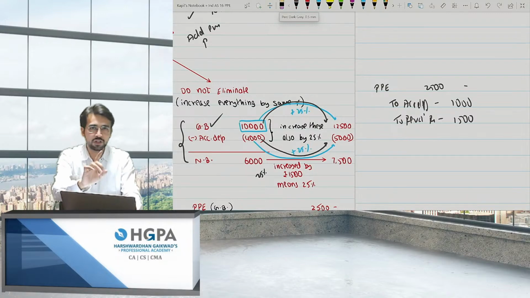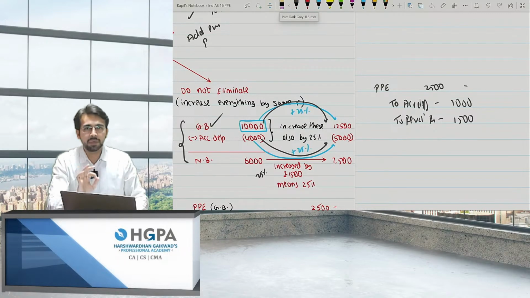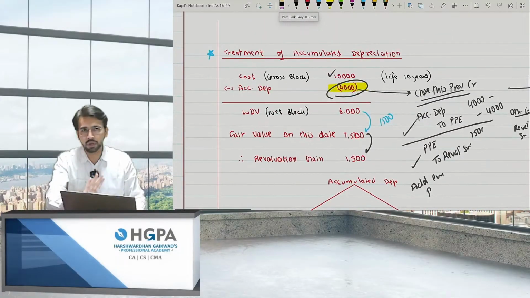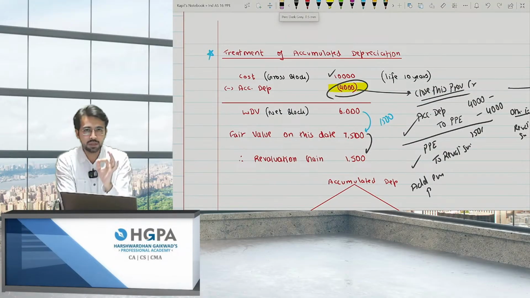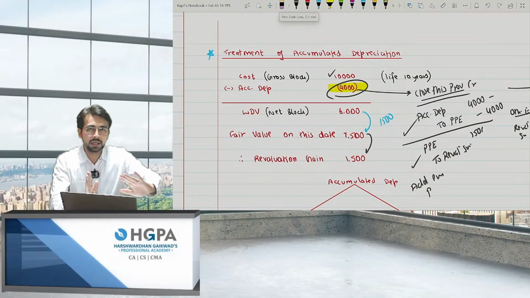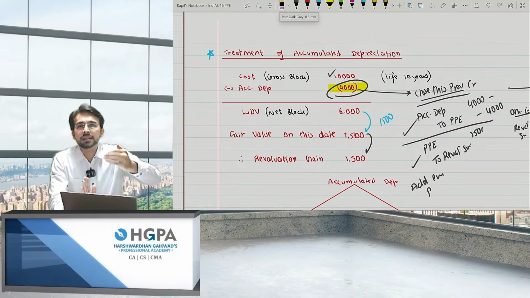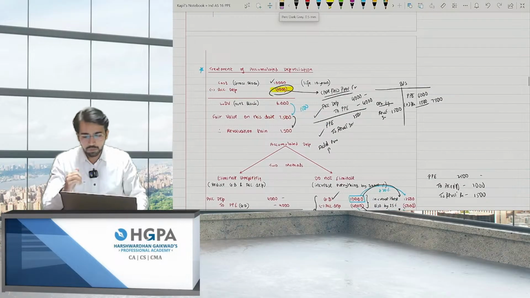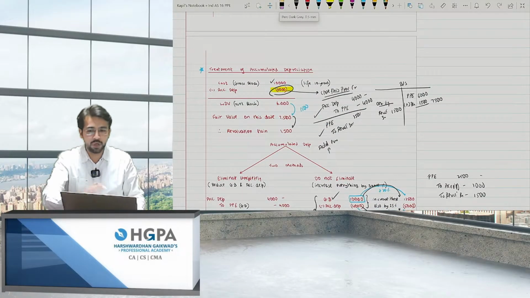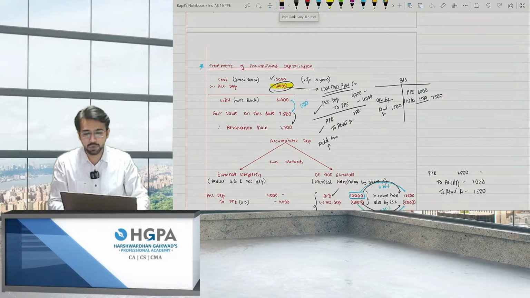You need to increase the revaluation surplus by 1,500, right? So this is the second point. There are basically 2 points which are very important. What are the 2 points? The first point is eliminate, that is close the accumulated depreciation account and then revalue. Second is do not eliminate; you increase everything by the same percentage. These are the 2 points. Before proceeding ahead, we'll solve a question on this and then move to the next question.